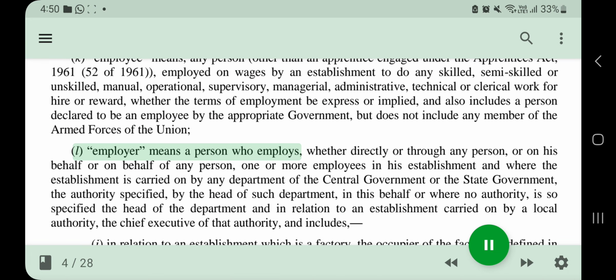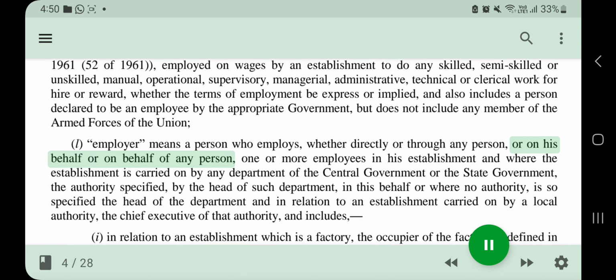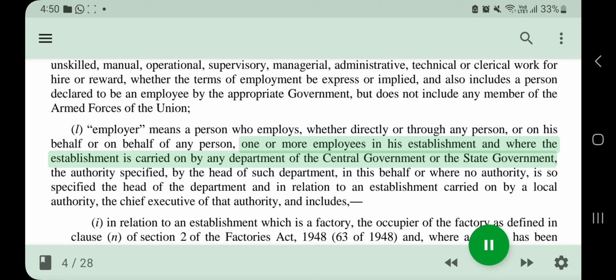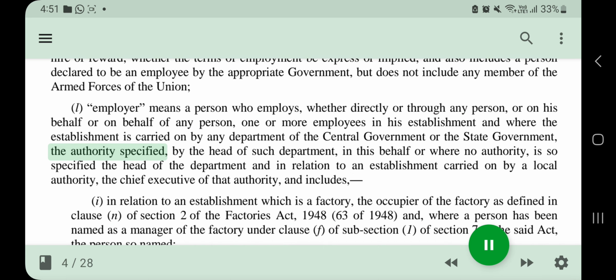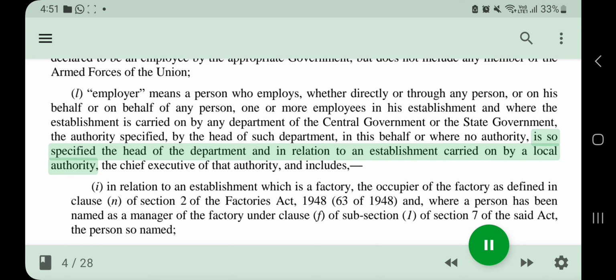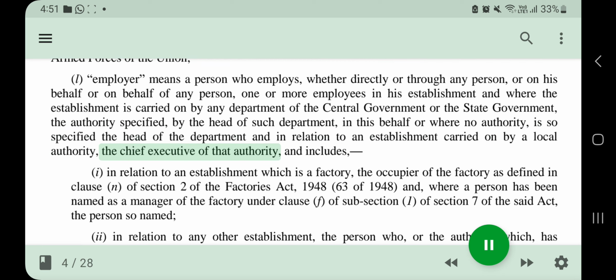L. Employer means a person who employs, whether directly or through any person, or on his behalf or on behalf of any person, one or more employees in his establishment, and where the establishment is carried on by any department of the central government or the state government, the authority specified by the head of such department in this behalf, or where no authority is so specified, the head of the department, and in relation to an establishment carried on by a local authority, the chief executive of that authority, and includes, (i)